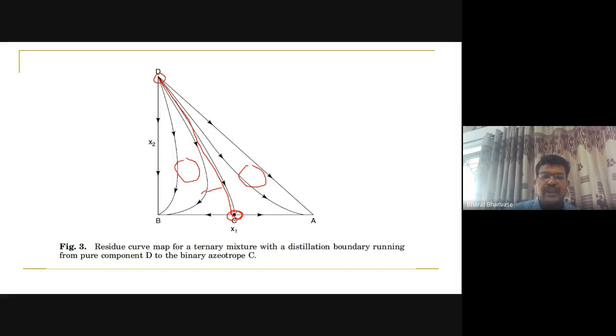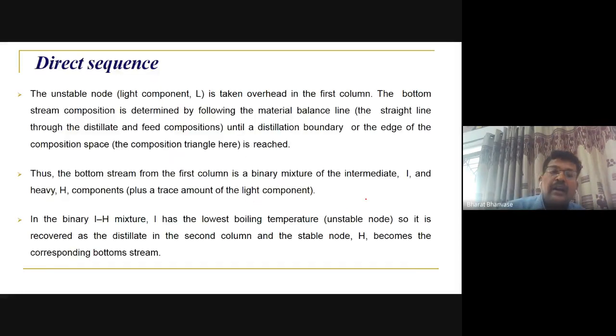On this side, if I consider this region, this will be the saddle point, that means the intermediate boiling point, and this is the stable node, that means it is the heaviest one, and this is the lightest one. In this case here, this is the heaviest one, this is the light one. That means based on what operating condition we decide, their boundary crossing will be there. So this is the important thing here again. Once you get the residue curve map, this type of analysis can be done for direct sequence and indirect sequence.